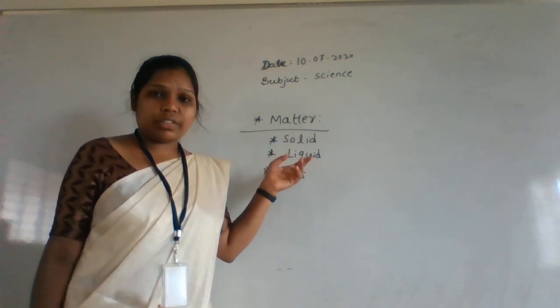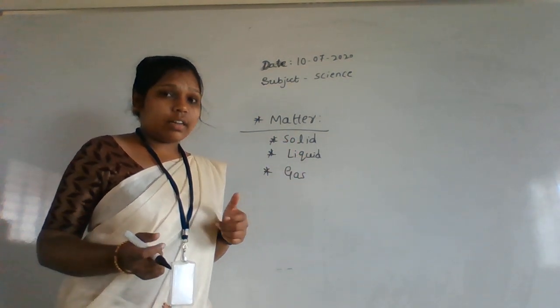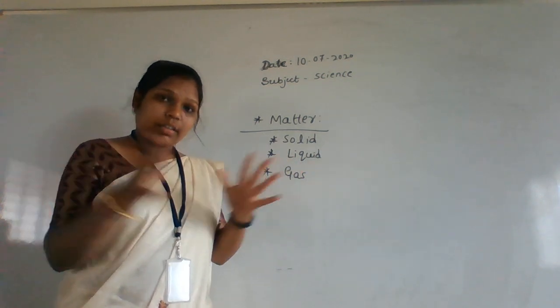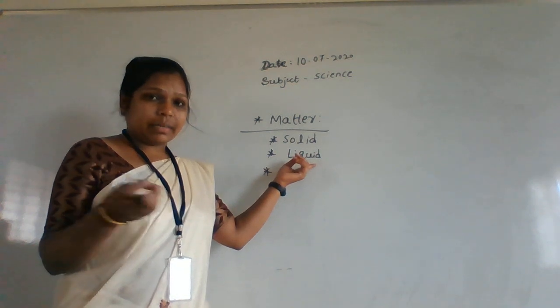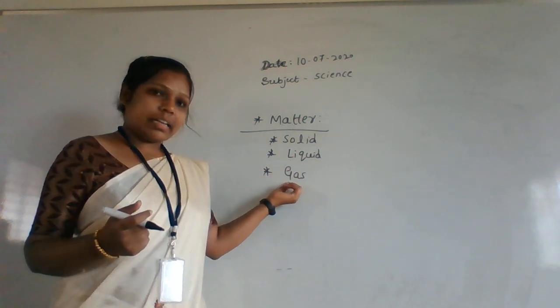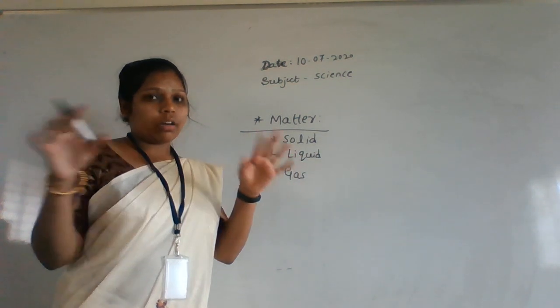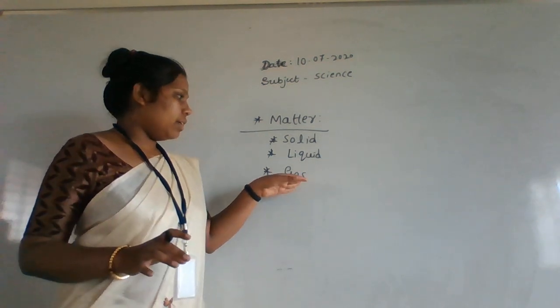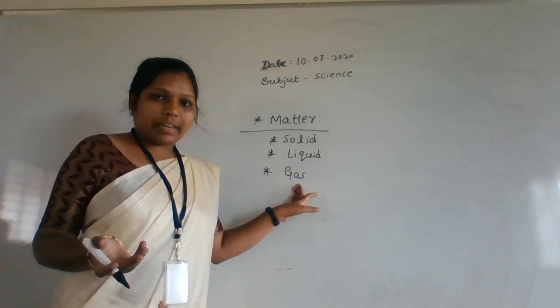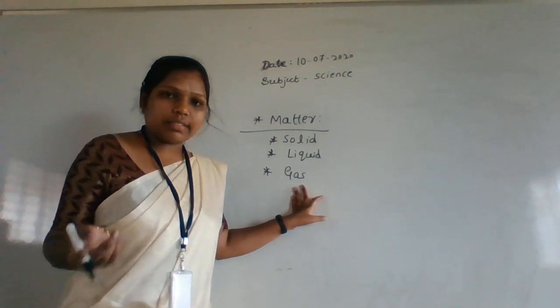Solid means a rigid body, where all the molecules are attached together. In liquid there is a little bit of space, and in gas there is a lot of space between the molecules. An example for gas is air.